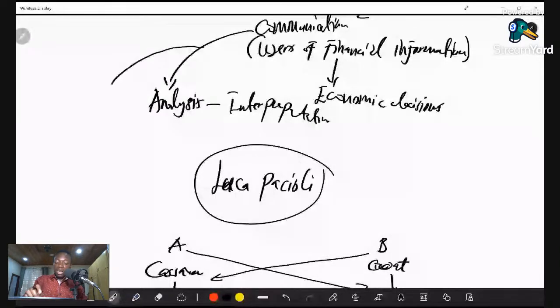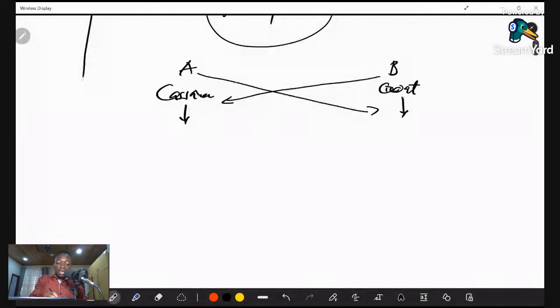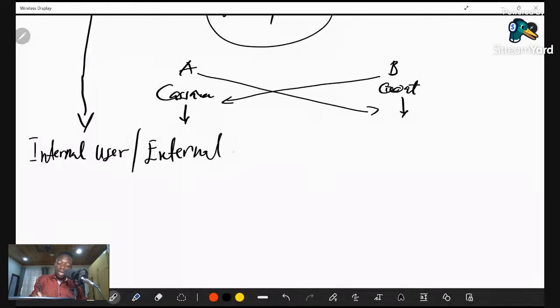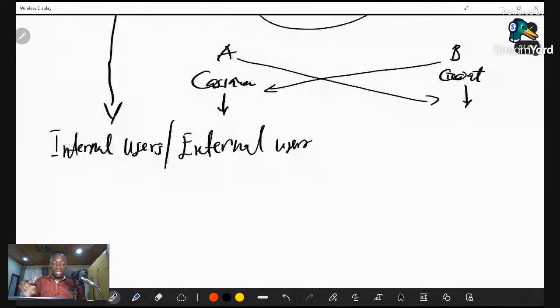When it comes to financial accounts, we may have two forms of users. These are what we call the internal user and the external user. Internal users and external users.